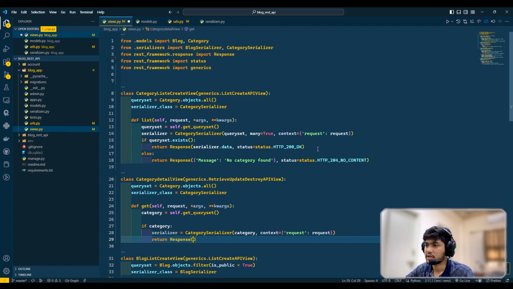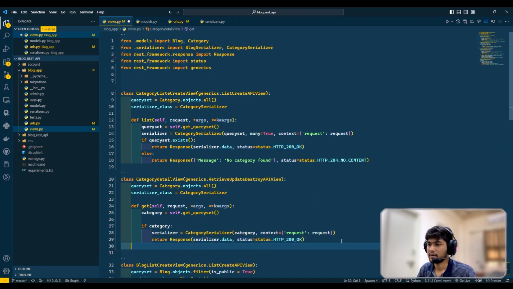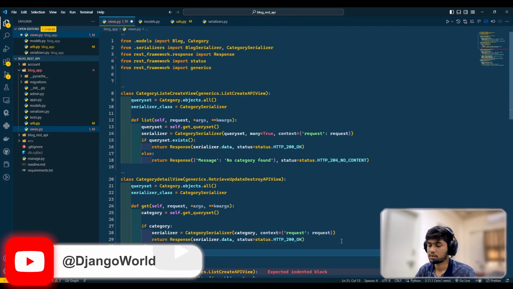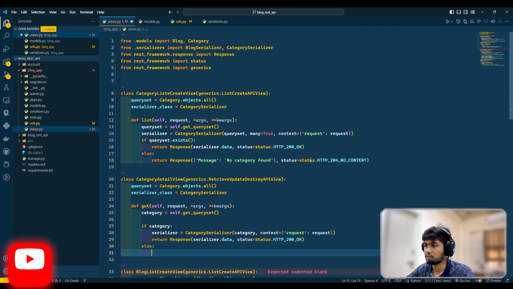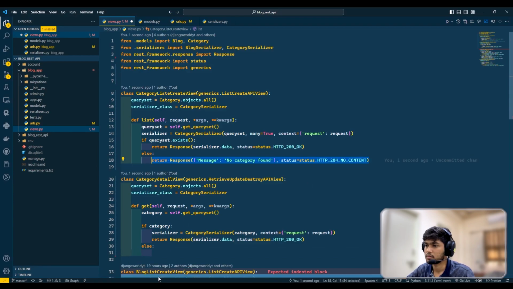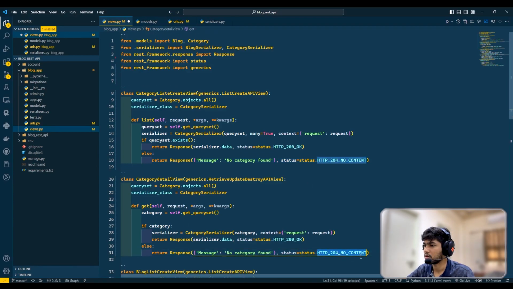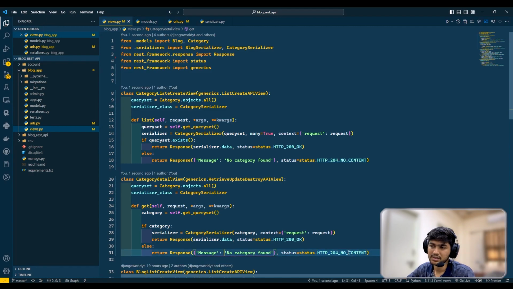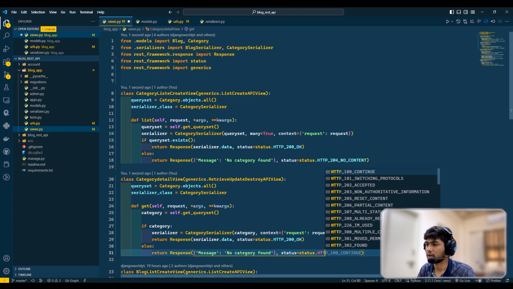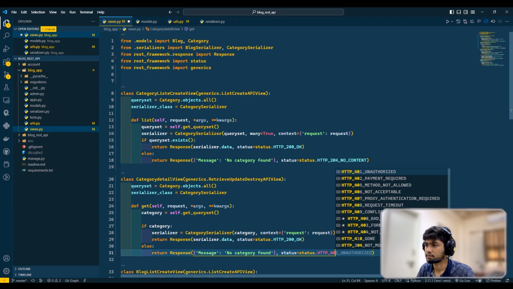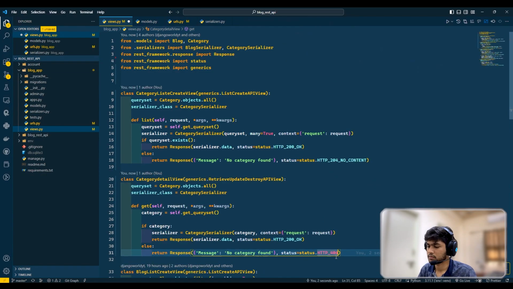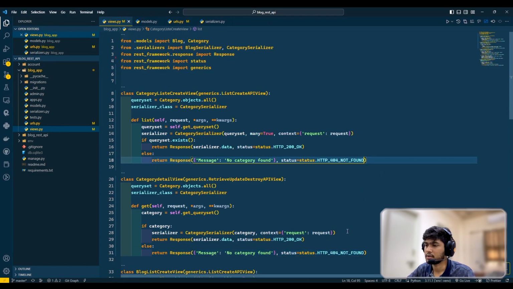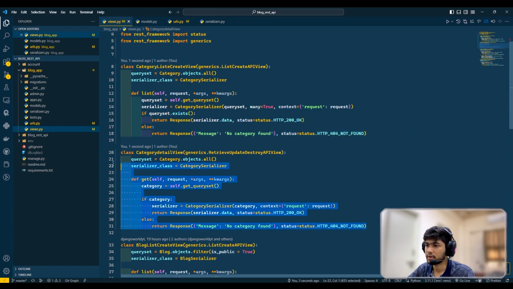I'll say serializer.data, all these things are going to be the same, I'll just copy and paste that, and I will say else condition. This response is going to be the same. You can here do nothing, I guess. 404, here I can write content 404 not found. Sorry, 404 not found. Okay, I'll just copy this status code and paste that over here. Now I guess this detail view is also ready to work.